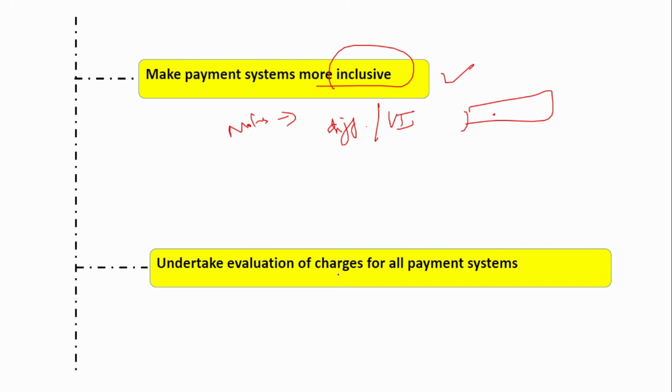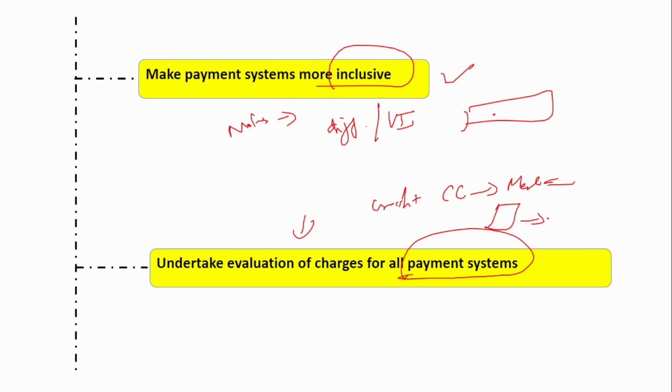Next is undertake evaluation of charges for all payment systems. So here, suppose you are using a credit card, you go to a merchant, you buy some product. You swipe that card and make the payment. Sometimes there are MDR charges that are applicable. What is that called? Merchant discount rate. So on the transaction that you made, on the swipe that you do on the POS, there will be a merchant discount rate, maybe 0.1% or 1%, that will be charged.